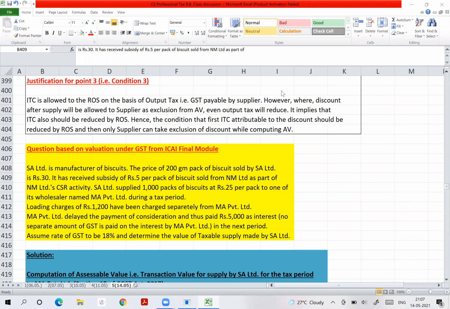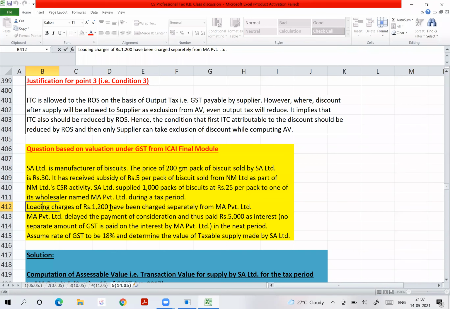Clear now, all of you? Very good. Loading charges of 1200. What will you do with loading charges of 1200? Inclusion or exclusion? Inclusion. And inclusion because of section 15, subsection 2, clause C.